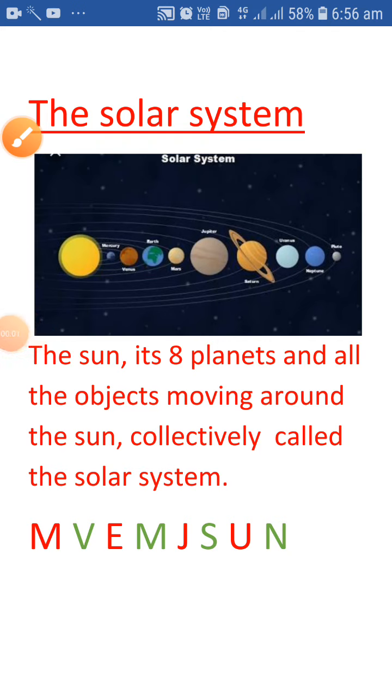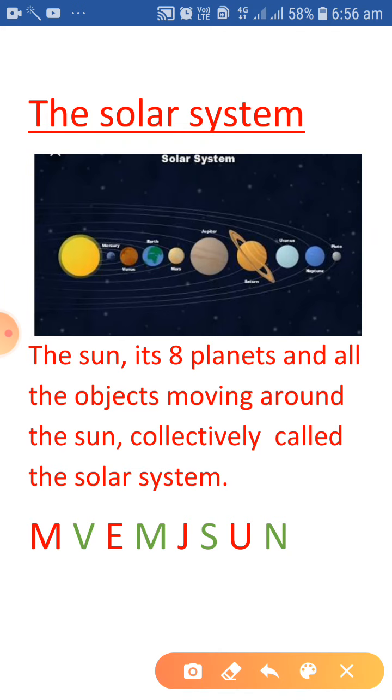Hello students, today in this video we discuss our solar system and different heavenly objects like asteroids, meteors, meteorites, comets. So first is the solar system. The solar system comprises the Sun, its 8 planets and all other objects like asteroids, meteors, meteorites, comets, etc. All these things combined are considered as the solar system.